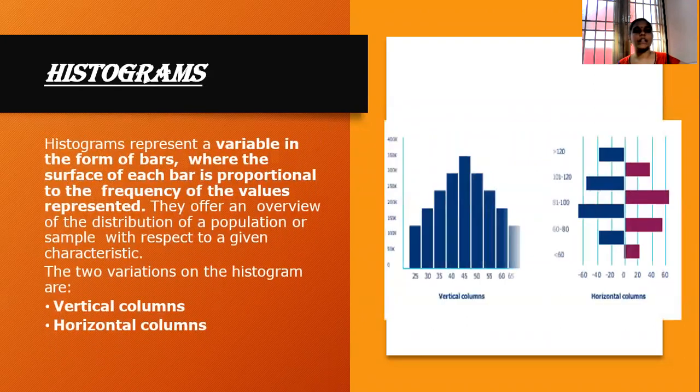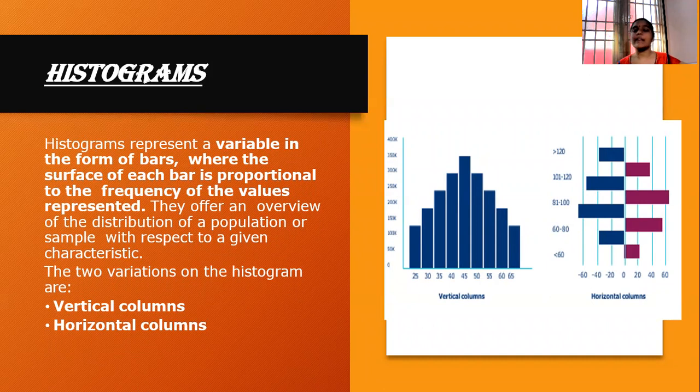Next one is histograms. What are histograms? Histograms represent a variable in the form of bars, where the surface of each bar is proportional to the frequency of the values represented. And these histograms offer an overview of the distribution of a population or a sample with respect to the given characteristics.